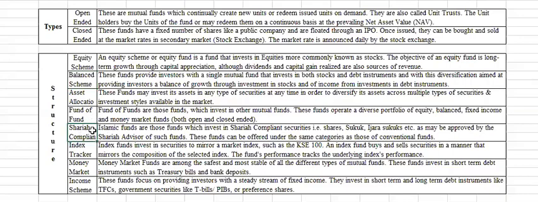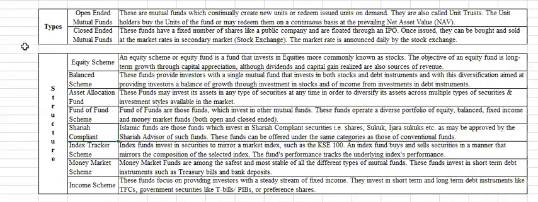And the next category is Sharia compliant schemes. These types of funds invest in Sharia compliant instruments like sukuk, ijara, and shares. And next is the index tracker scheme.